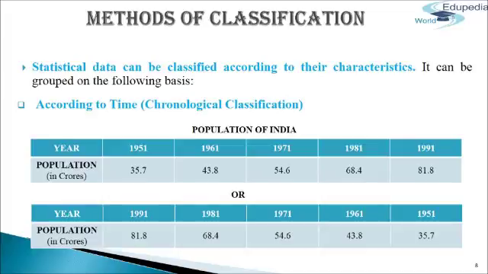In the year 1951, it's 35.7 crores. In 1961, it's 43.8 crores. In 1971, it's 54.6 crores. In 1981, it's 68.4 crores. And in 1991, it's 81.8 crores. It's in ascending order. It can be also written in descending order. First, then come 1991, and the population is 81.8 crores, 1981 68.4 crores, and so on.